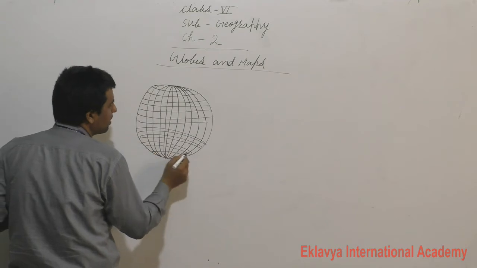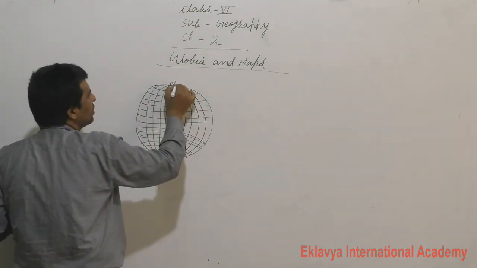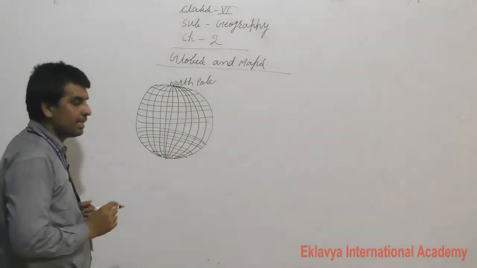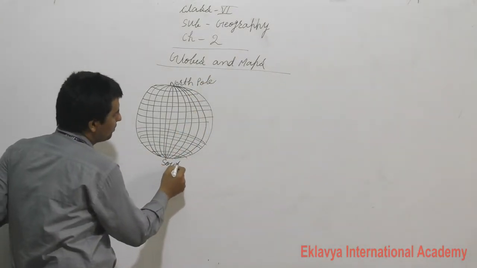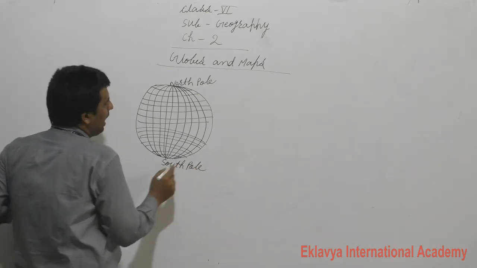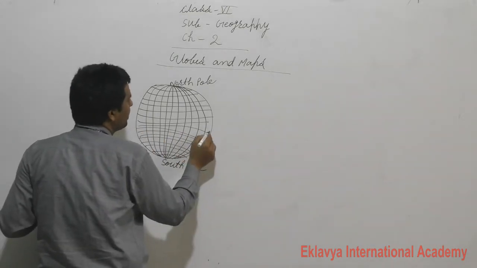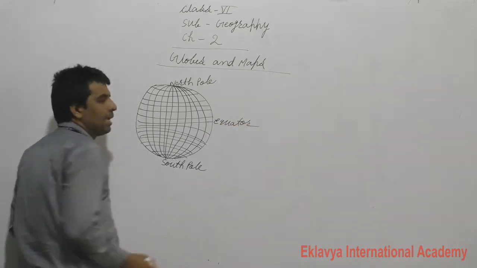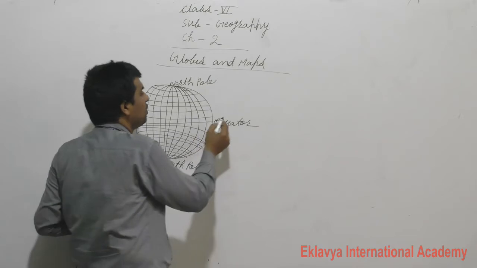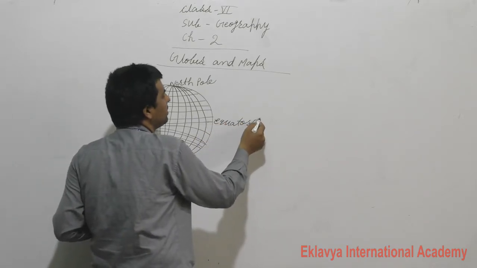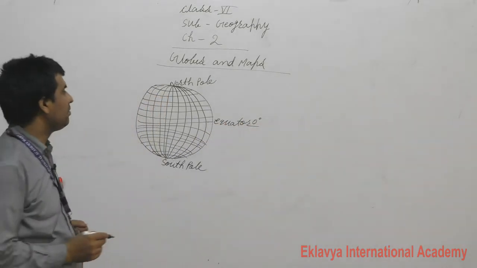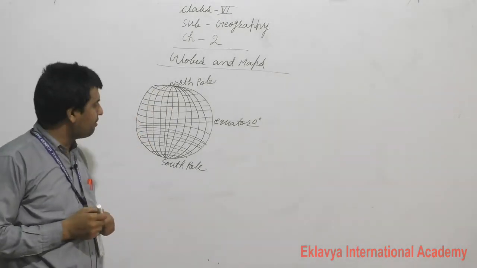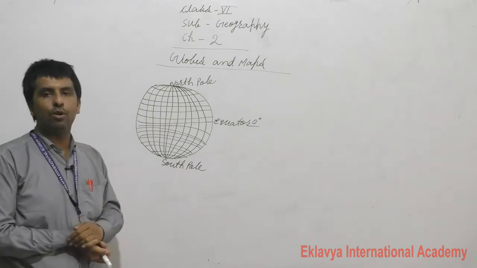Dear students, this is the North Pole and this is the South Pole. And here we will discuss the equator. Equator means 0 degree. And here 90 degree and 90 degree. Yes, we will discuss the North Pole and South Pole.